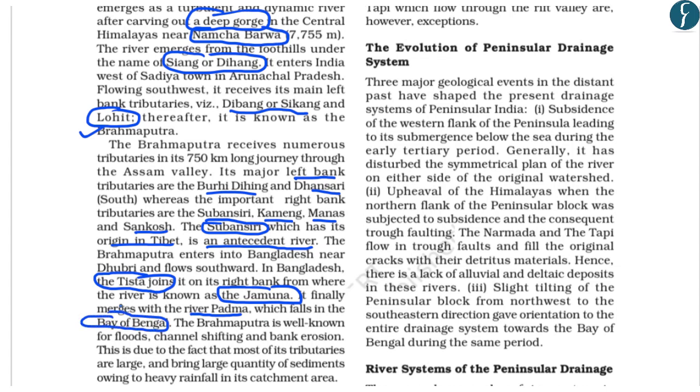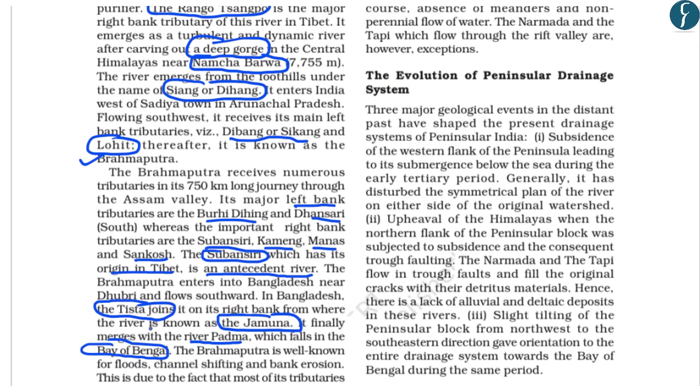So all these facts related to Brahmaputra are important for us from the preliminary examination point of view, and especially the tributaries of the river Brahmaputra. So besides Brahmaputra, you should go through this chapter and learn the major river systems of India and important tributaries of all the major rivers of India. And also you should be aware of the glaciers from which these rivers originate.